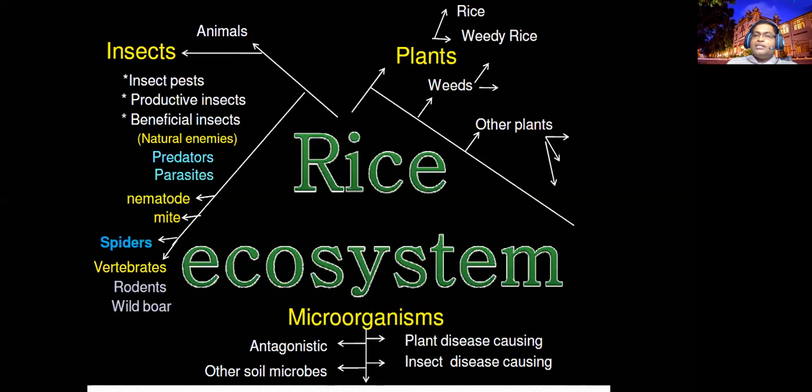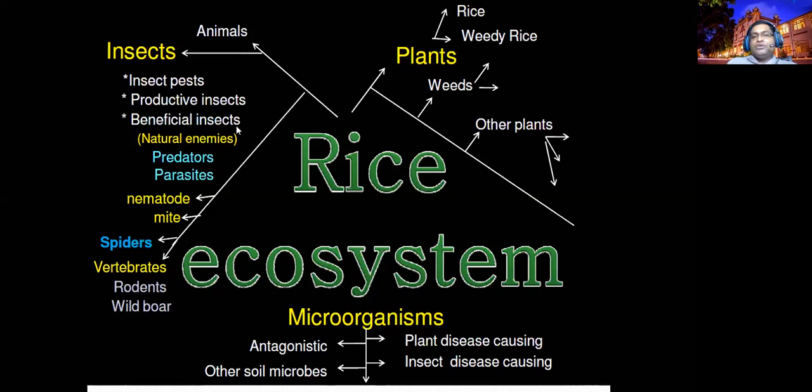If you take a rice ecosystem, you can find other plants besides rice. You can also find a lot of animals, fauna. Flora includes weedy rices, weeds, other plants, the bunds, big plants, trees.